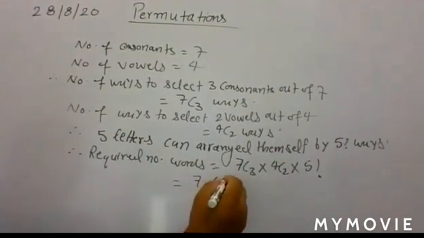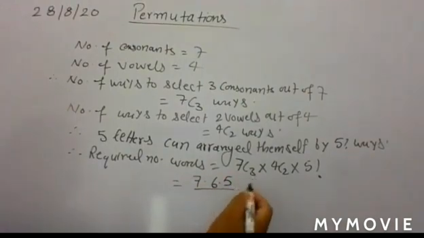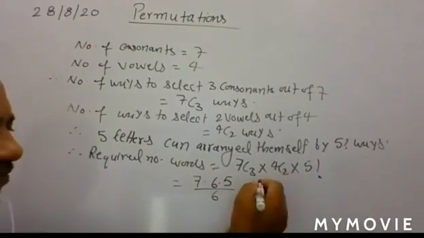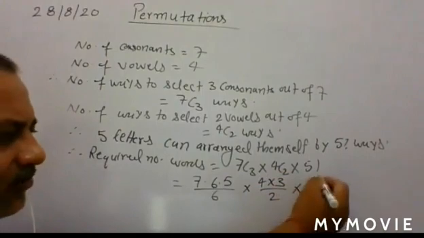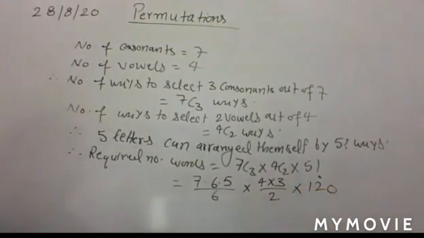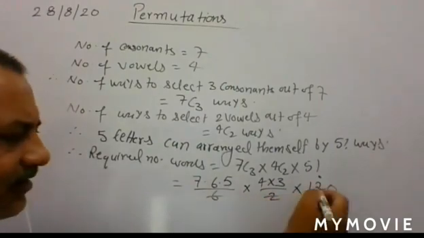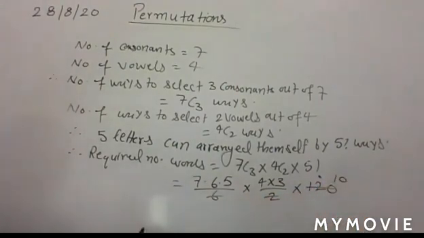So 7 into 6 into 5 divided by 3 factorial, and you know the value of 3 factorial is 6, into, for 4C2, 4 into 3 divided by 2 factorial, and you know factorial 5 is equal to 120. Simplifying it, you have 10 here. Just multiply: 6 fives are 30, into 7 is 210, into this one.